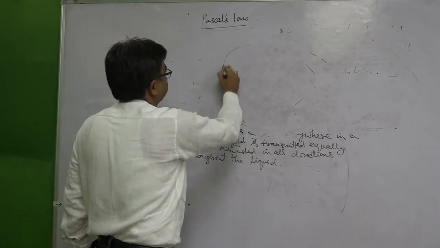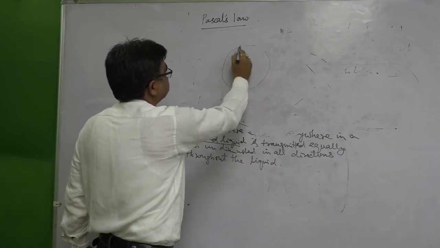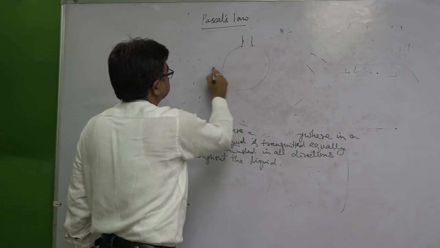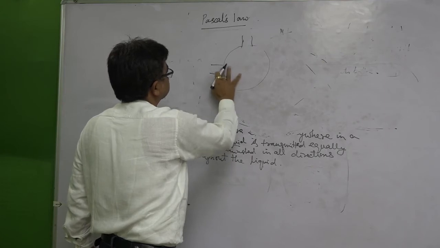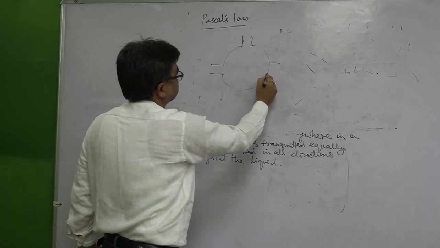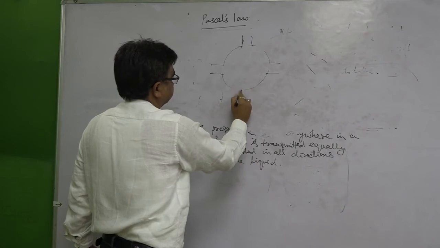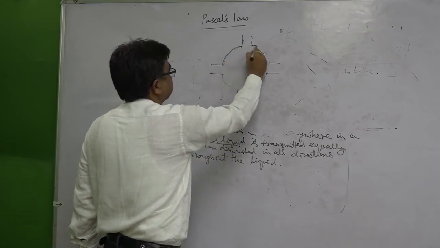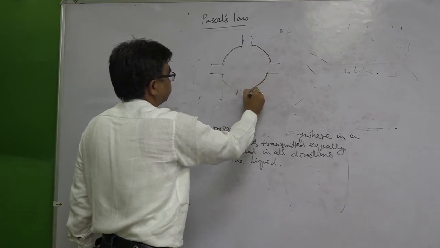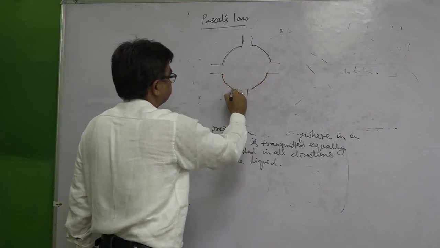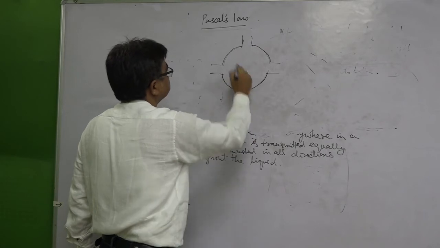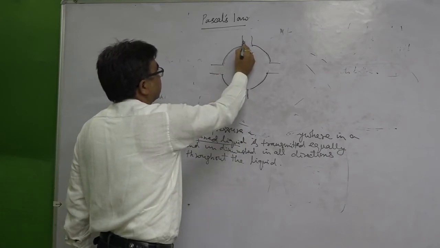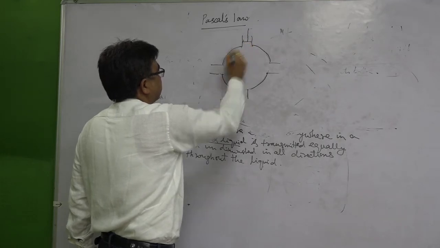A vessel is like this. Suppose these are the pistons.